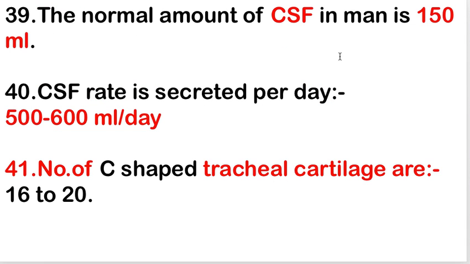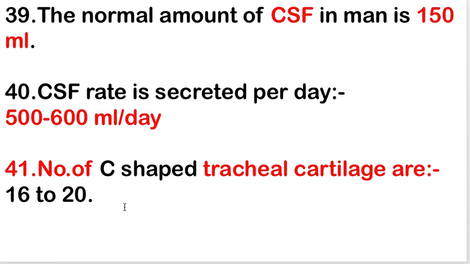Next is the normal amount of cerebrospinal fluid in man is 150 ml. Normal amount of CSF in man is 150 ml. CSF secreted per day is 500 to 600 ml per day. Cerebrospinal fluid secreted per day is 500 to 600 ml per day.